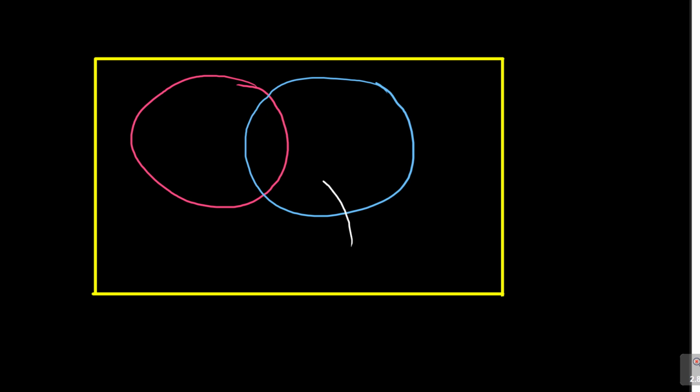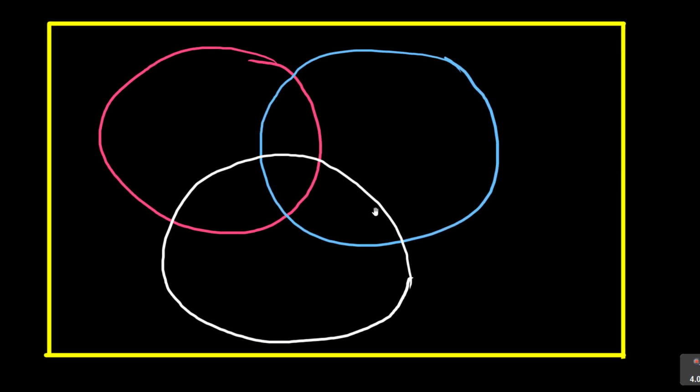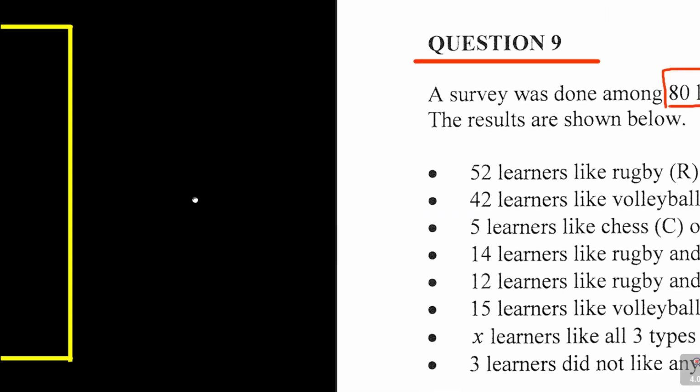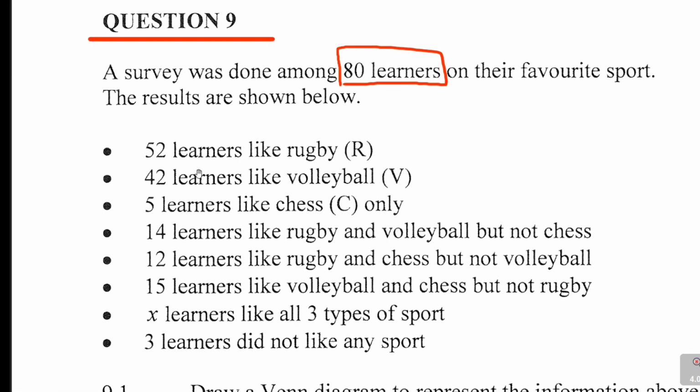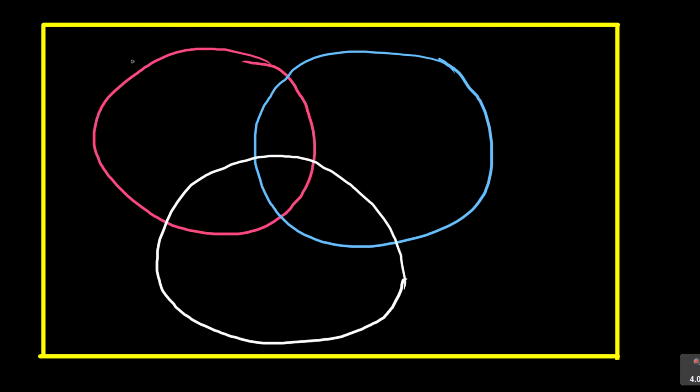It is not perfect circles, but you can get a bit of understanding there. All right, maybe if I just expand it further, it will even be better. This is much better. Look at this now. They say here we've got 3 sports, which is what? We've got rugby, volleyball, and chess. So if I can come here and say this is my R, and then this is my V, and then this is my chess, C.